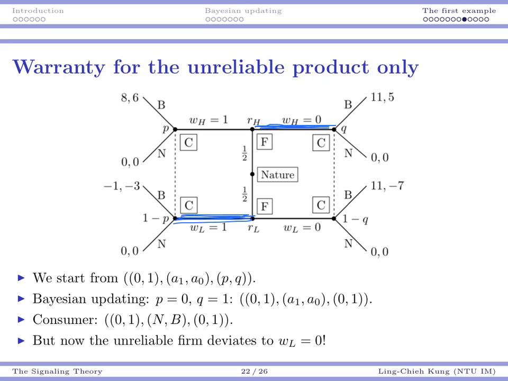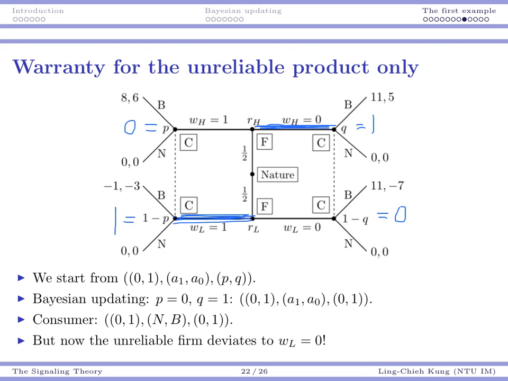In this case, again, as a consumer, I can tell that the company will be either reliable or unreliable in this case. So I can update my belief because the two companies are making different decisions. And now, as a consumer, I can decide whether I want to buy it or not.